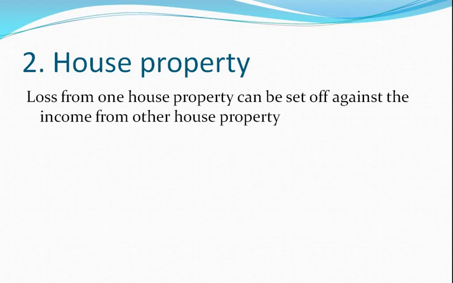Let us assume that B is giving you a profit of rupees 5 lakh per annum, whereas house C has a loss of rupees 2 lakh. Now, when you adjust your loss of house C with B, it is known as inter-source set-off. So in case of house property, loss from one house property can be set off against the income from other house property.